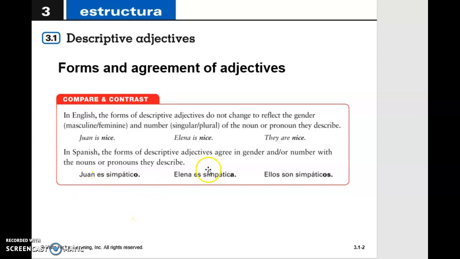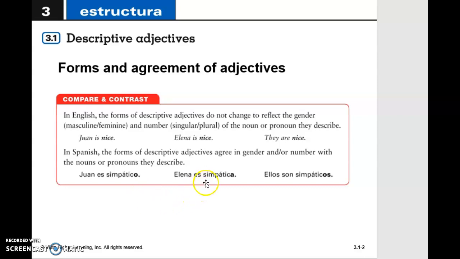So for example, in here it says the descriptive adjectives agree in gender and or in number. So we're going to see as well what we're talking about with those specific terms. So when we say that we are going to agree in gender is that we say Juan es simpático, but we say Elena es simpática. We're talking about a guy and we're talking about a girl. So we have to differentiate that with our adjective as well.